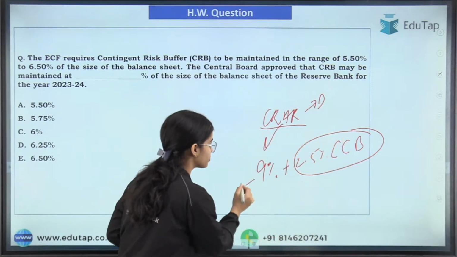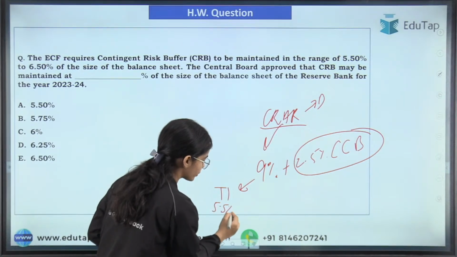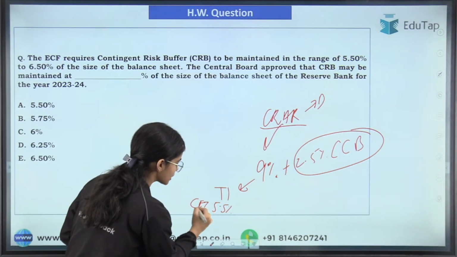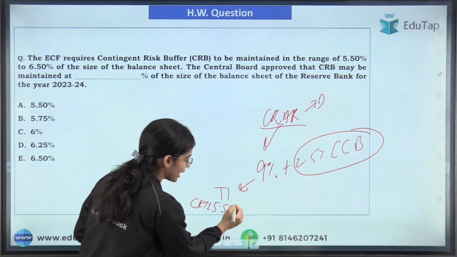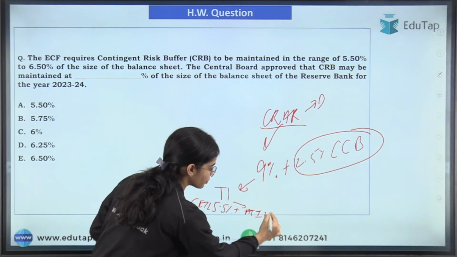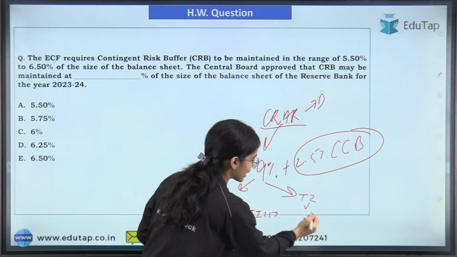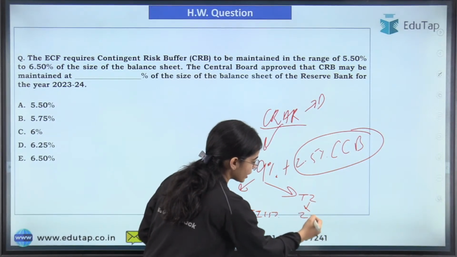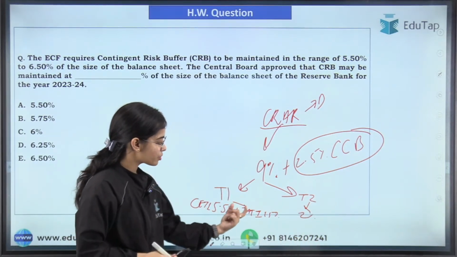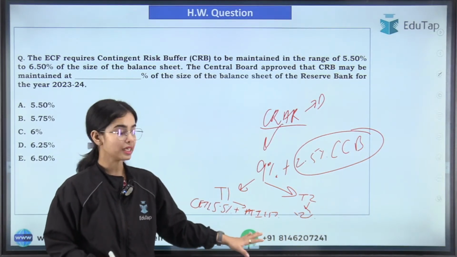Now out of this 9%, in tier 1 capital you are maintaining 5.5% of CET1, that is common equity tier 1 capital, and AT1 capital is 1.5%. Then you have tier 2 capital of 2%. So 5.5% plus 1.5% plus 2%, this total is your 9%, right?